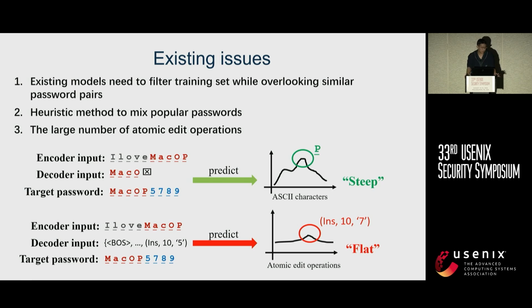The third issue is that the number of atomic edit operations is so large that the prediction space at each time step is too large. Normally, you would use all printable ASCII characters as the prediction space, whose size is less than 100, while the size of the prediction space could be 2,000, much larger than the former case, if you adopt the atomic edit operations as the prediction space.